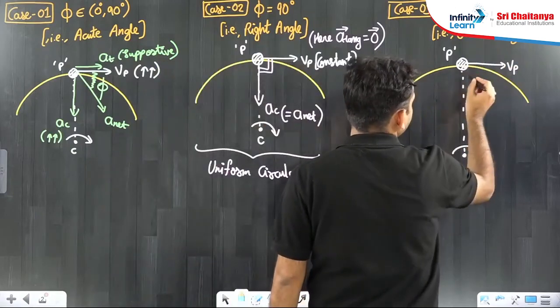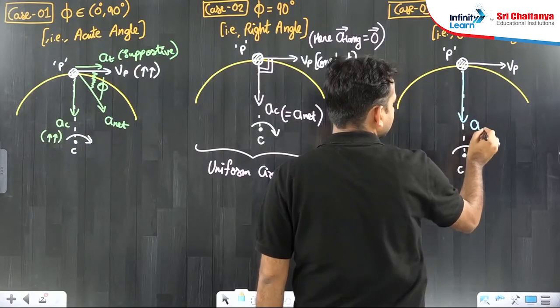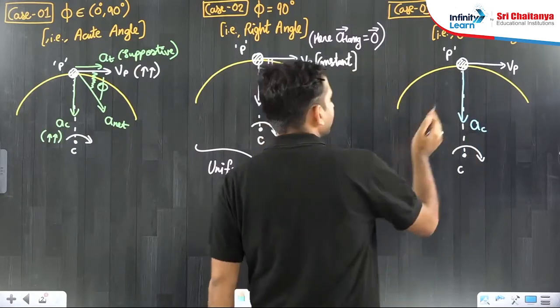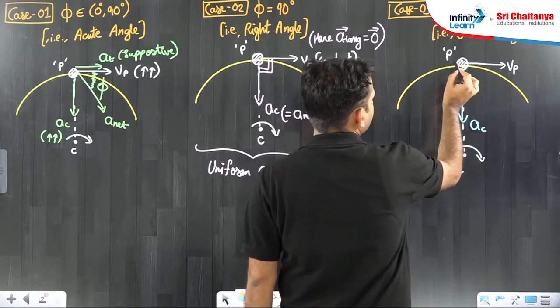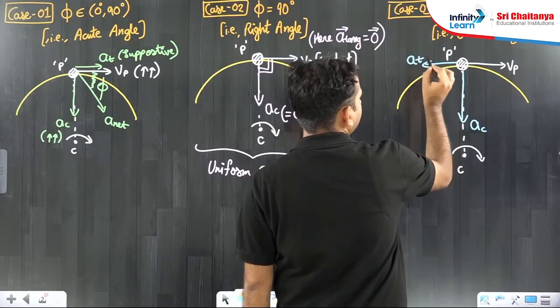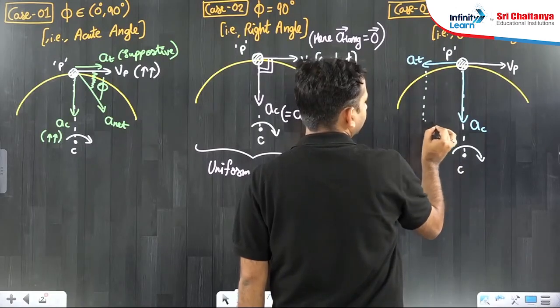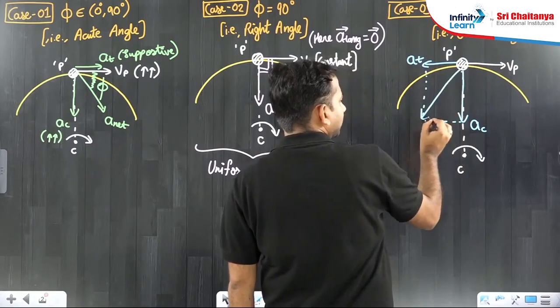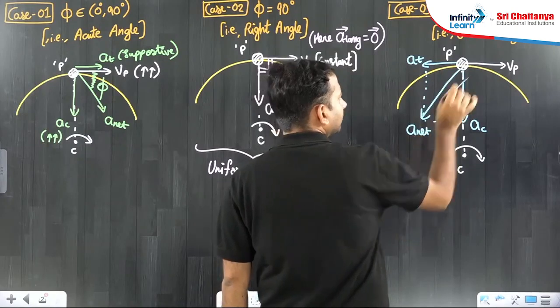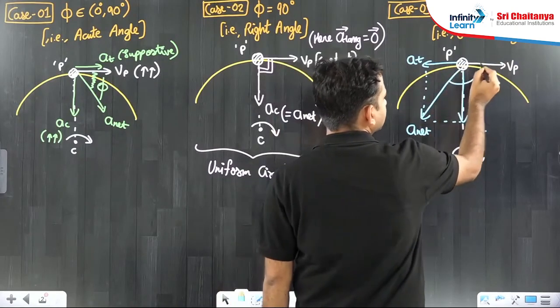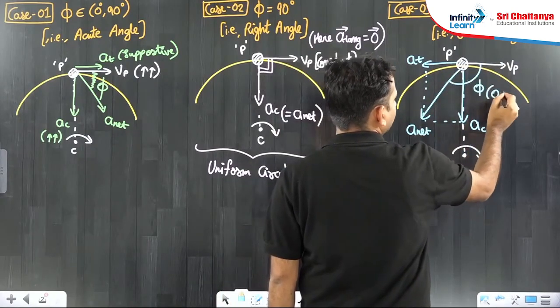If there is an obtuse angle, one is the centripetal acceleration, which will always be there. And for an obtuse angle, the tangential acceleration must be in the opposite direction, such that the resultant A net is here, and the angle between net velocity and net acceleration is this phi, which is obtuse.